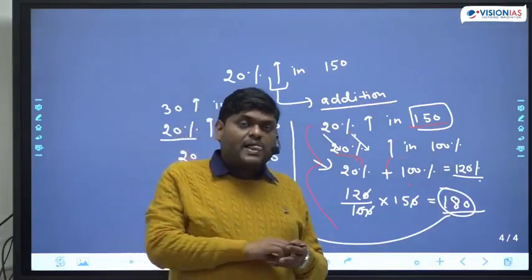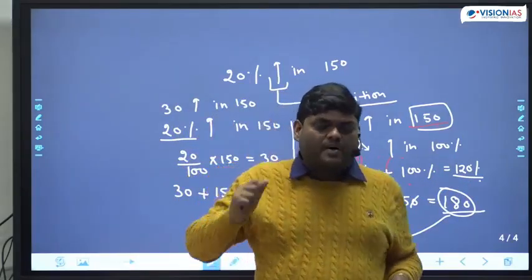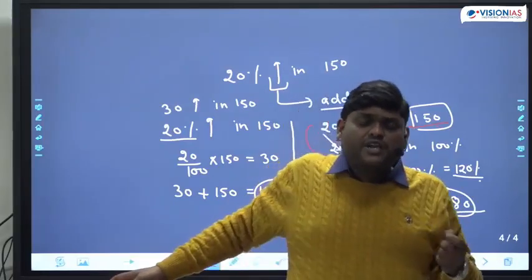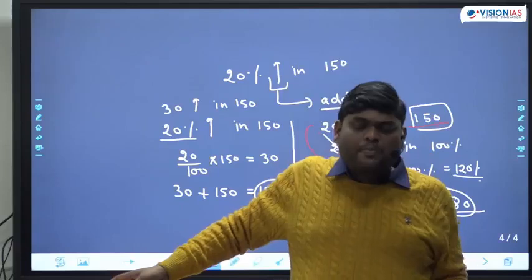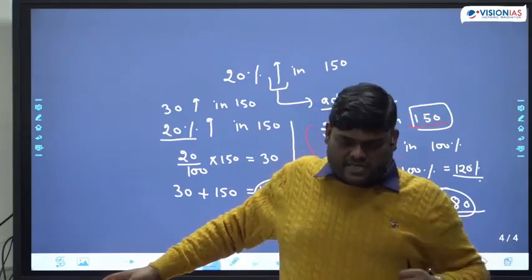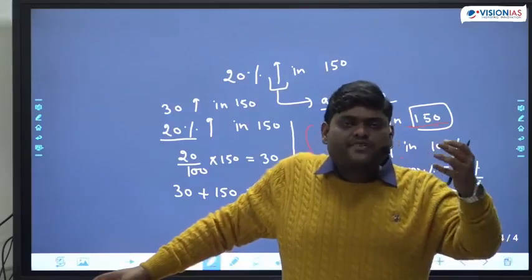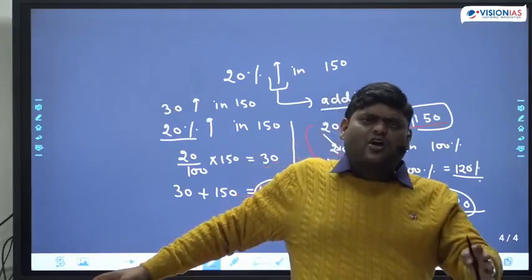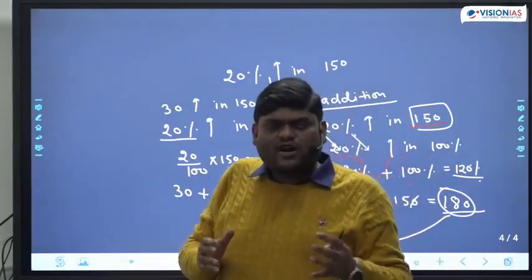The logic is, if you increase anything by 20%, that means the number becomes 120%. If you increase anything by 10%, that means the number becomes 110%. If you increase anything by 50%, that means the number becomes 150%. There is no rocket science in this.